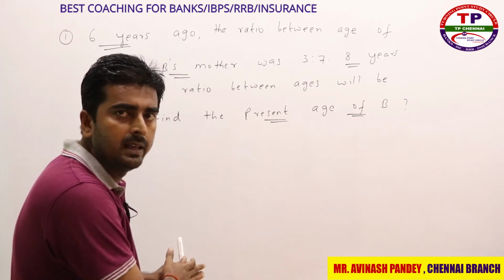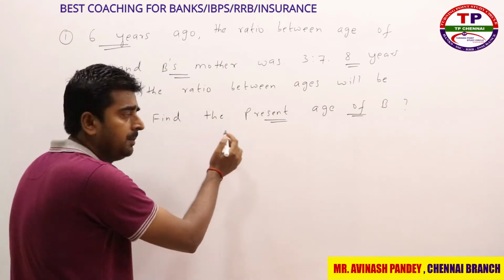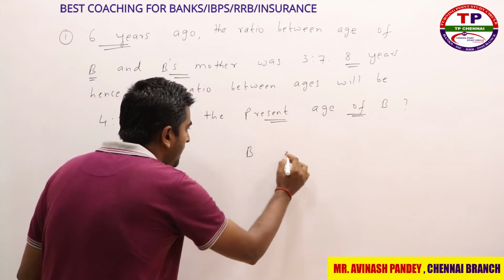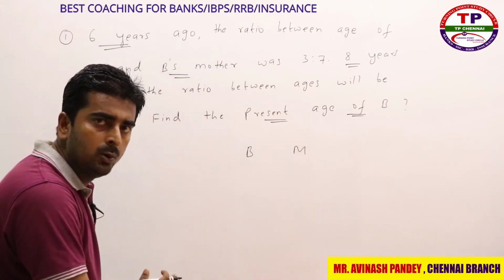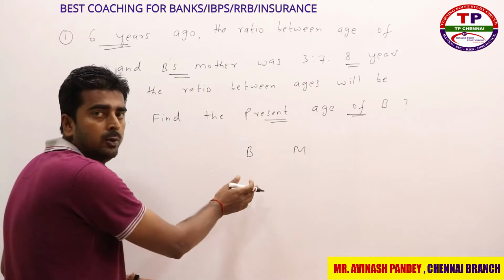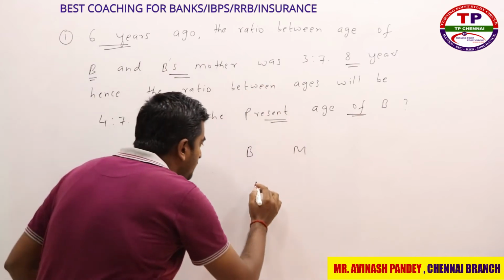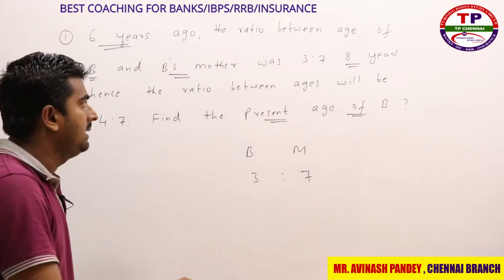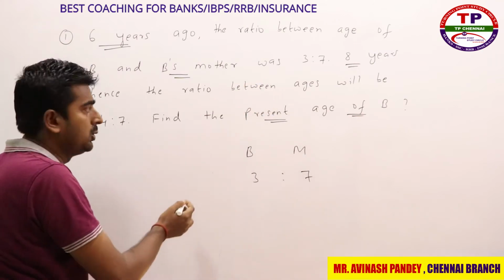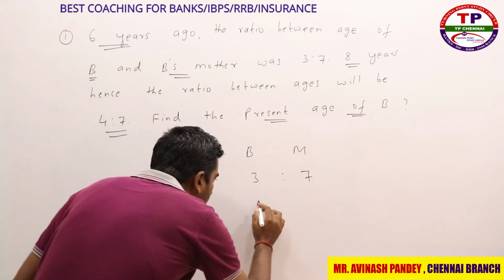Now we will see the trick, how to solve this question, right? So who are all there in the picture? B and B's mother. So I am writing B, I am writing B's mother. Whenever you are following this kind of trick, always write the past or present value on the top. So past value, 6 years ago, what they have given you? 3:7. So write here 3:7, right? Then they have given the future value ratio. What is the ratio they have given you? 4:7, right? So write here 4:7.